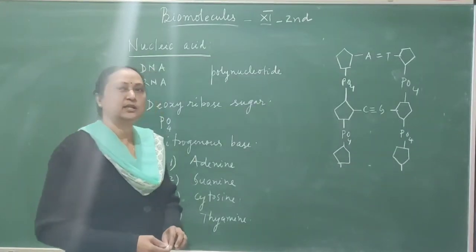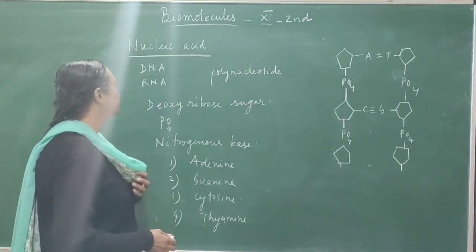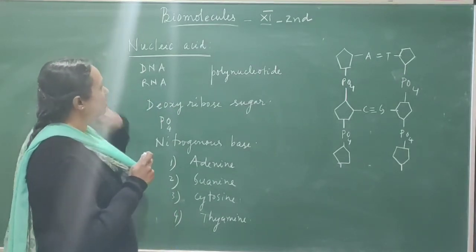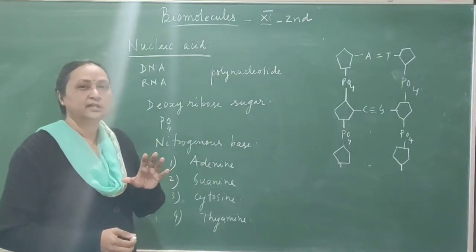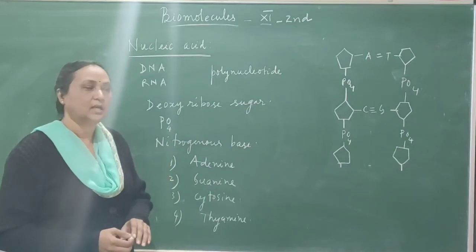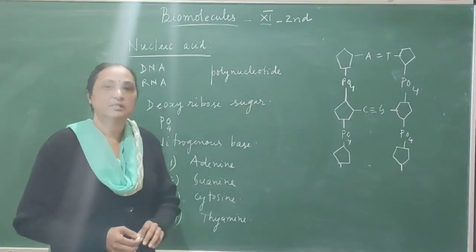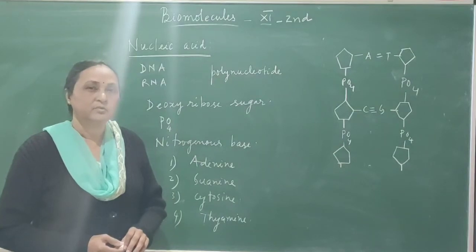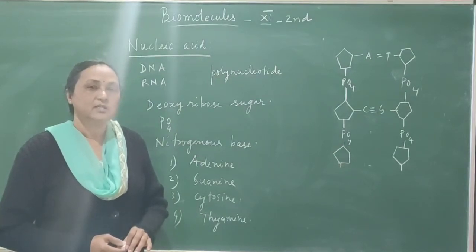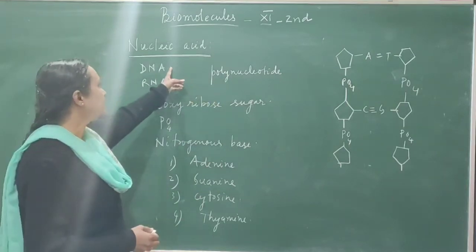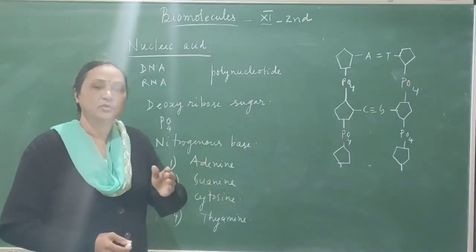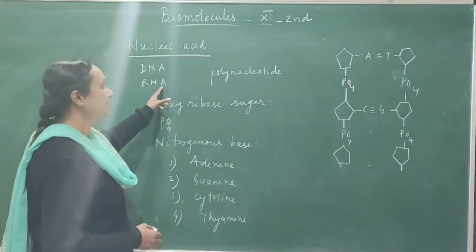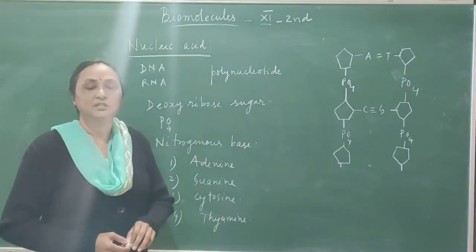What are nucleic acids? Nucleic acids are biological, organic compounds which are found in the cell. You know that there are two types of nucleic acid: one is DNA, another is RNA. DNA is mainly present inside the nucleus in the form of chromosomes, whereas RNA is associated with the ribosome and makes protein. DNA is the genetic material which carries all the genetic information from parents to progeny, whereas RNA is mainly associated with protein synthesis.